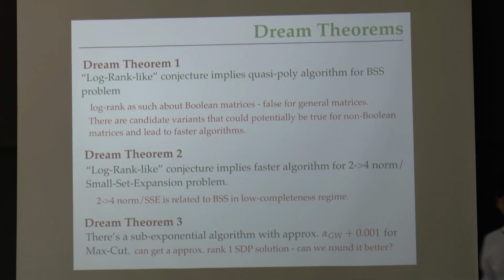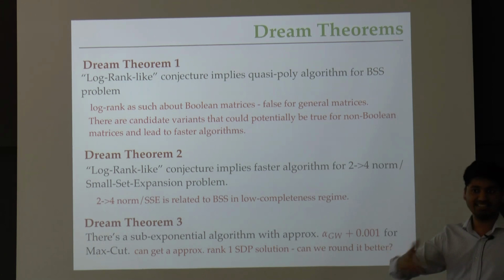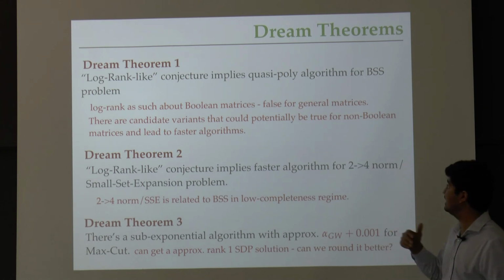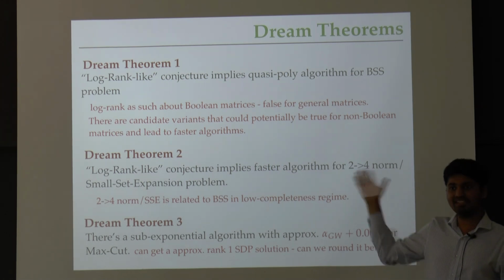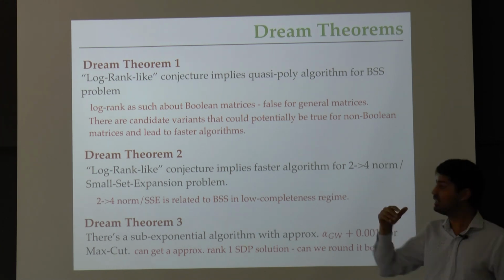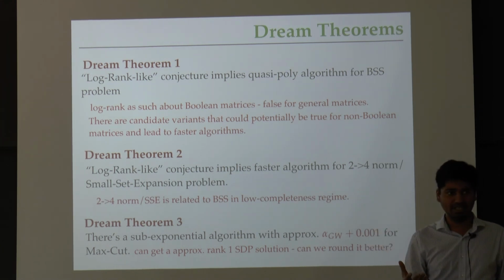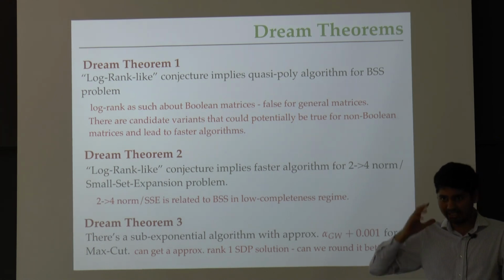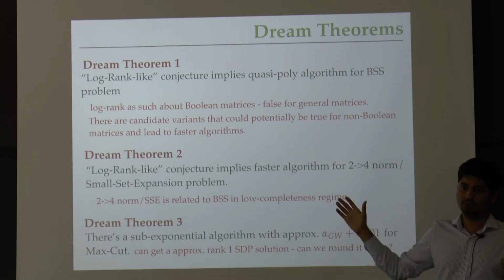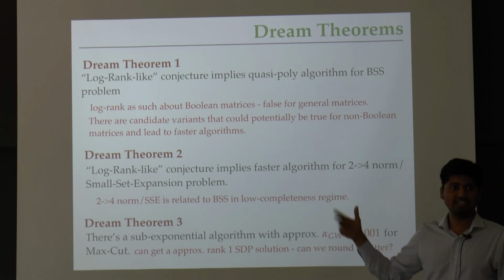The first is related to the best separable state or the low rank matrix in a subspace problem, which is to show that there is some log rank like statement that implies a quasi polynomial time algorithm for the best separable state problem. This is basically trying to see if there is some reasonable conjecture you could make. As Mark observed before, the log rank conjecture in the form that I wrote before cannot be used here, because for this the 2 to the root n thing is tight.